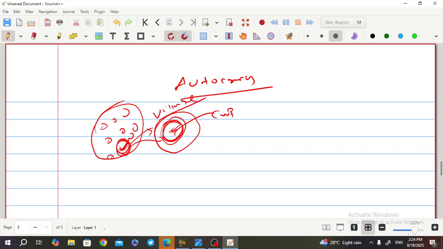He decides who can bowl, who can bat, who can field, who can rest. If he decides that this person is going to bat, that means this person is going to bat. There is no other law applied here.